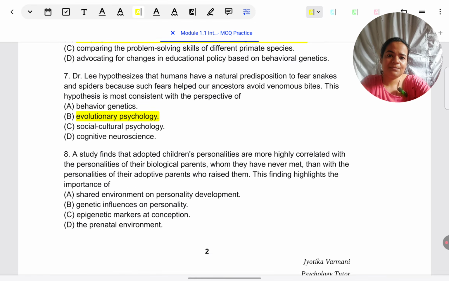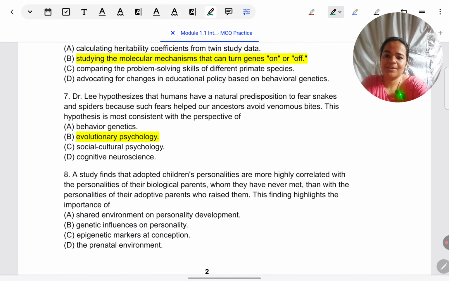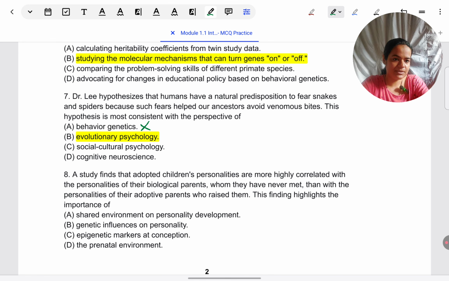Some students here might get confused with the first option, behavior genetics. Just remember, behavior genetics is not about survival and reproduction, unlike the evolutionary perspective. It is about looking at things like candidate genes, which we saw in question 5, and at individual differences that are caused by genes, rather than what makes the human species similar because of genes. So it's in quite a contrast to the evolutionary perspective. Don't get confused between the terms. Make sure you know the difference between such contrasting concepts.